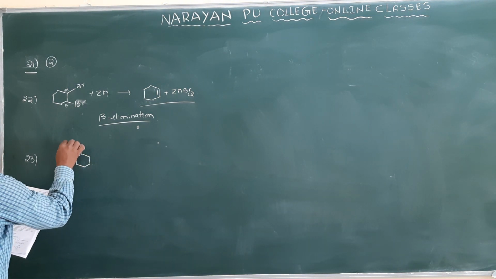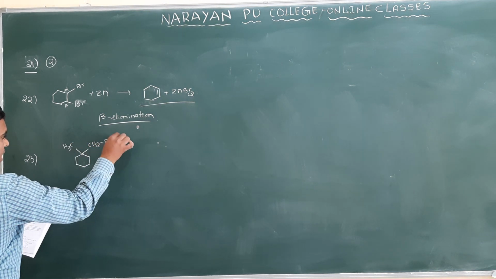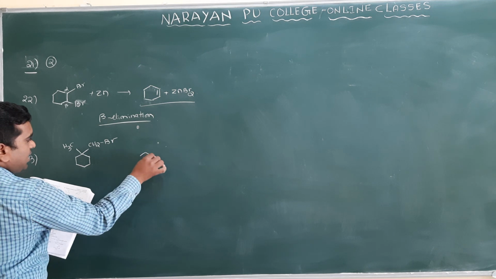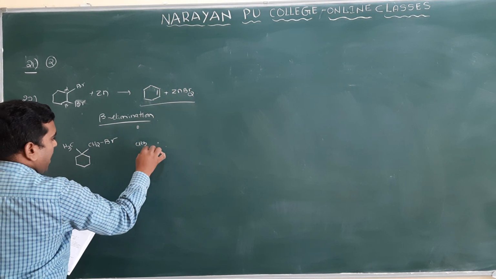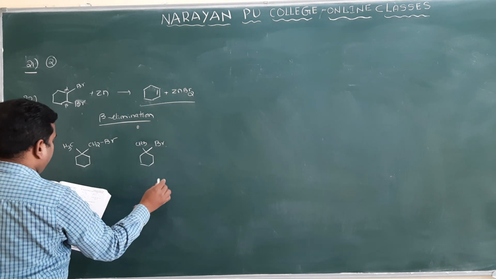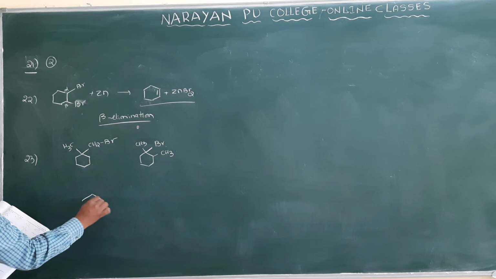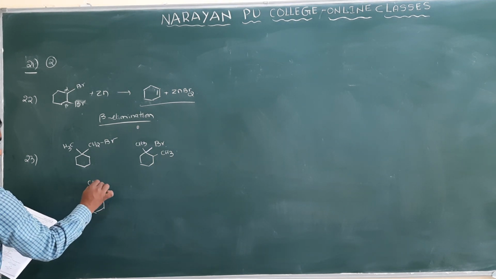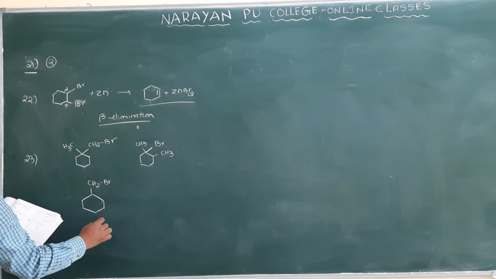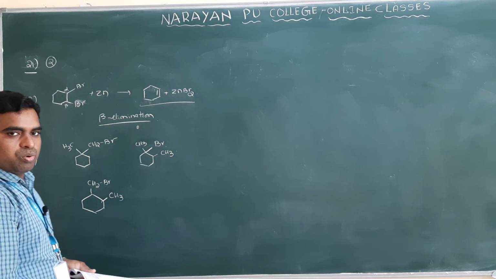One is CH3 and here CH2Br. Clear? Second option they have given here is CH3, and here there is a Br, and here CH3. Next one, third option, they mentioned CH2Br and here there is a CH3. Fourth, none of the above. Clear?